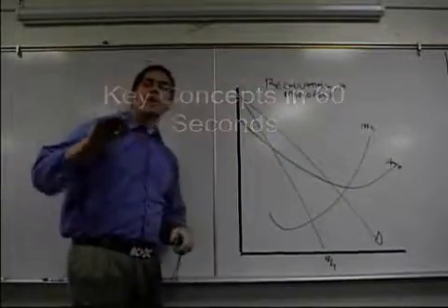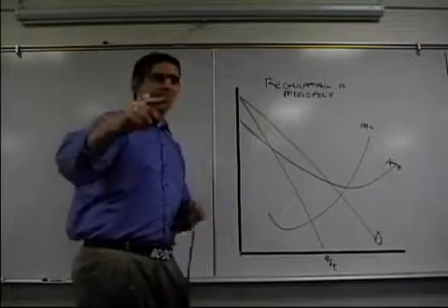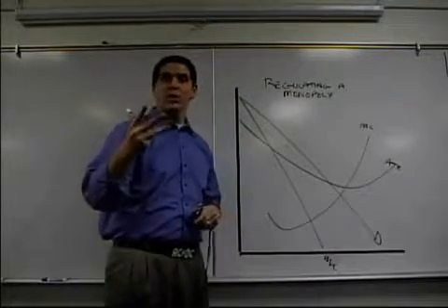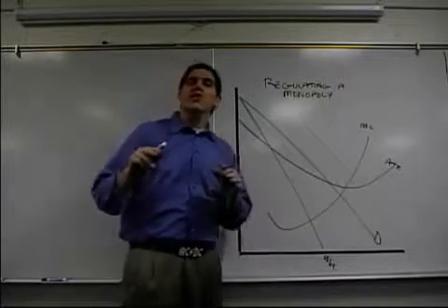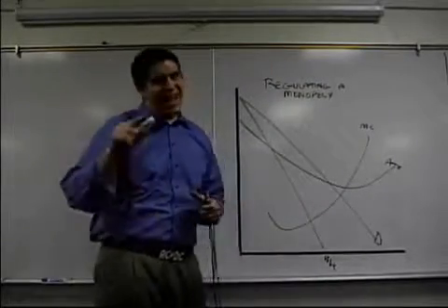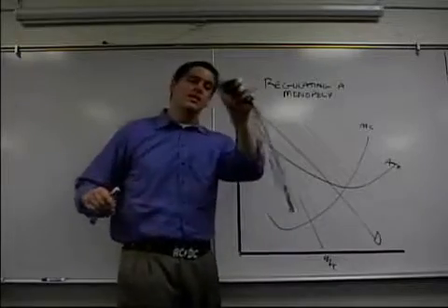Today we're going to talk about how you regulate a monopoly. This right here is a natural monopoly. We're going to talk about unregulated, meaning we leave it alone. We're going to talk about socially optimal. We're going to talk about something called fair return. Those are the concepts. I'm going to show you those concepts. I'm also going to show you why you never tax a monopoly. You're tempted to be like, oh, monopoly is bad, let's tax it. Taxing a monopoly is bad. I'm going to show you the reason why. I'm going to show you in exactly 60 seconds.